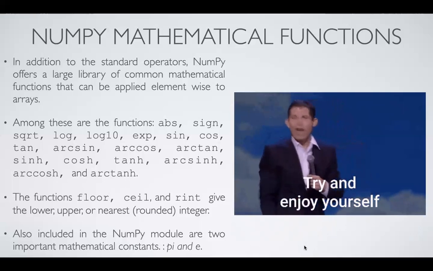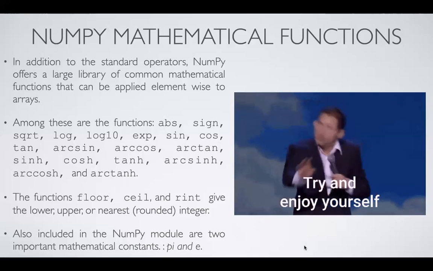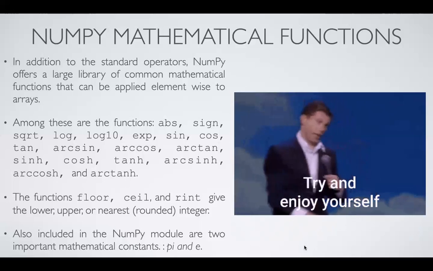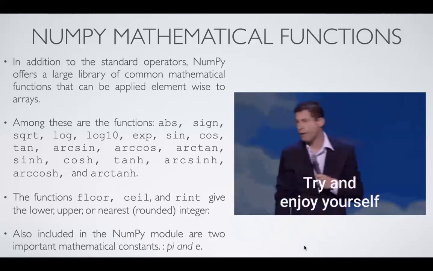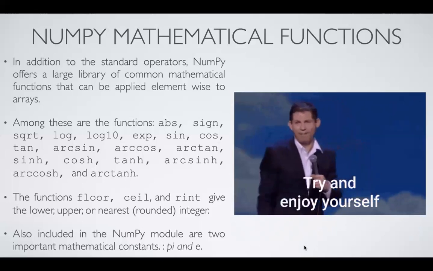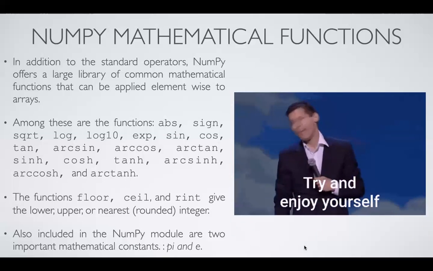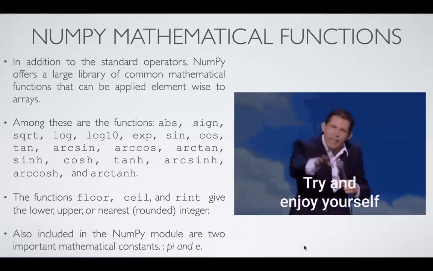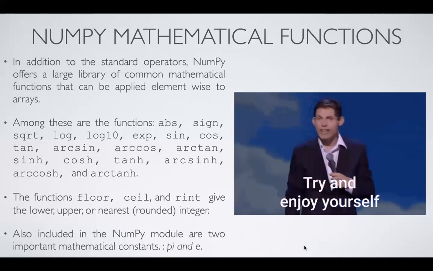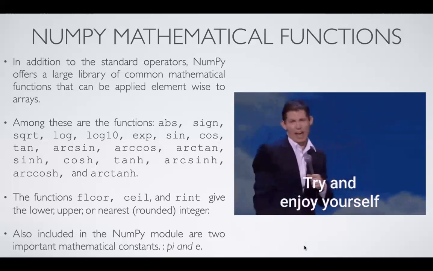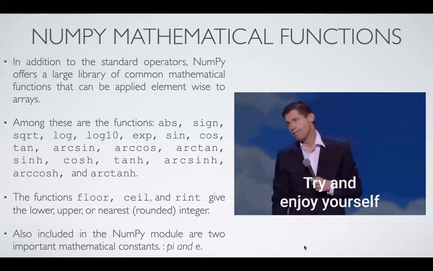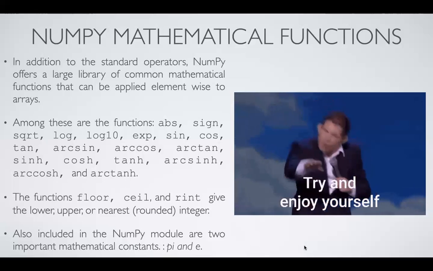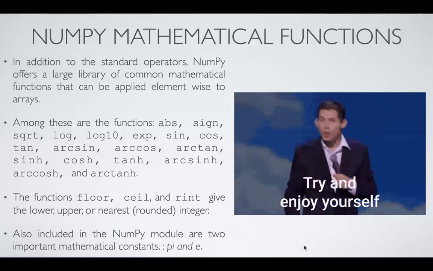Okay, floor, ceil, and rint give the rounded values: nearest lower value for floor, upper value for ceil, and rint gives the rounded integer. And we have two mathematical constants, pi and e. Pi is the value that you already know, 3.1416, and e is called the exponential constant. Some of you will get it in later classes, but the exponential constant is also there, which you can use to get the result.